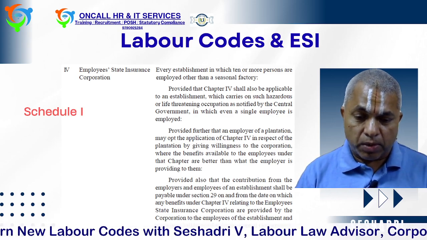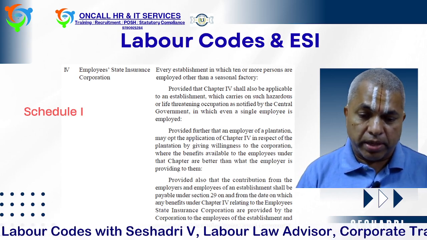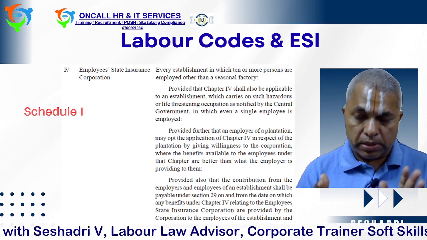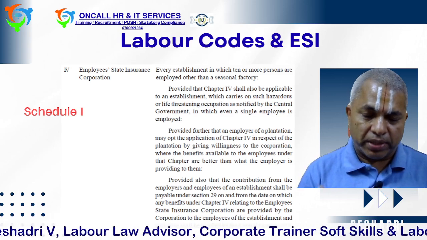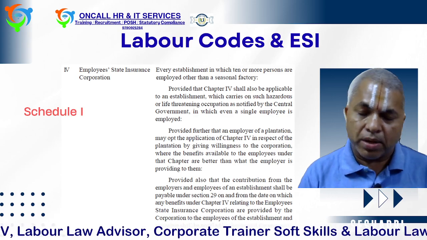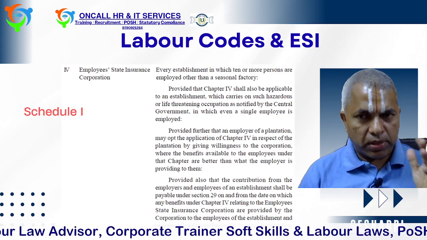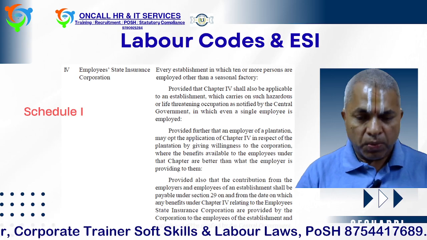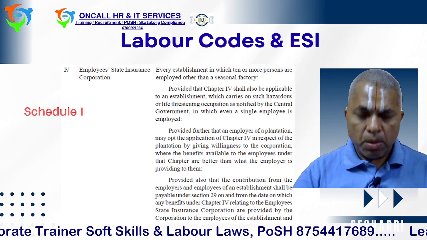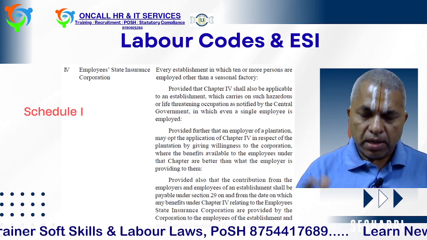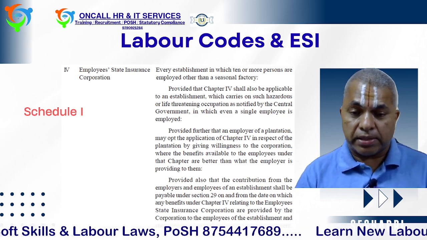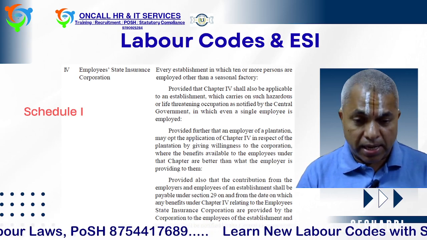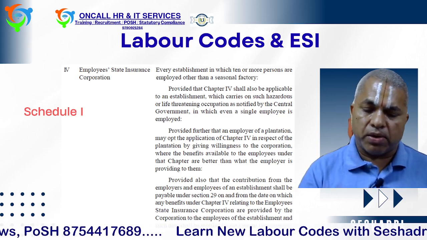ESI benefits provided by the Corporation to the employees of the establishment, and such date shall be notified by the Central Government. So the Central Government will notify when Chapter 4, that is the ESI scheme, is applicable as per the new code. 164B also says it will remain in force for 1 year, and Schedule 1 also says 1 year till the Central Government notification. Put together, the code is very clear. Whether the statutory limit of 21,000 we are following is going to continue or not, we don't know unless we receive a notification from the Central Government.